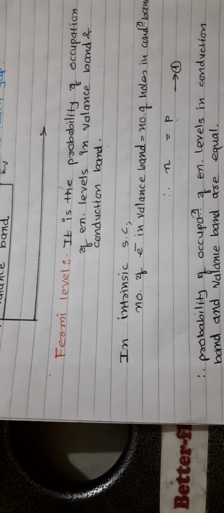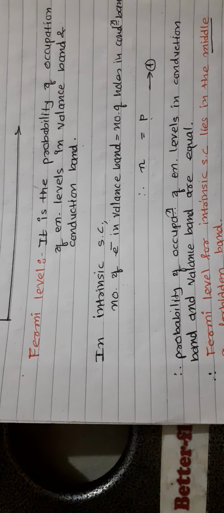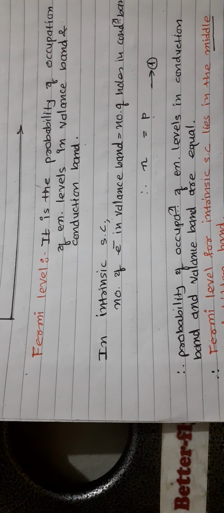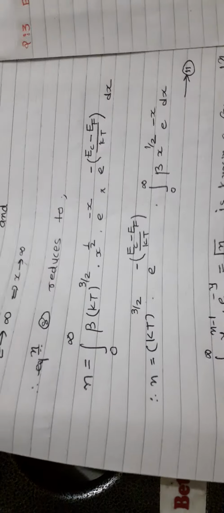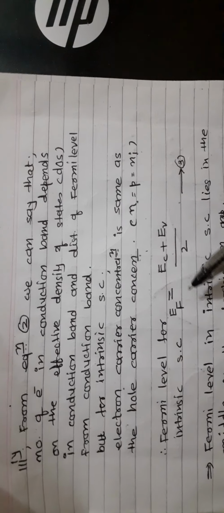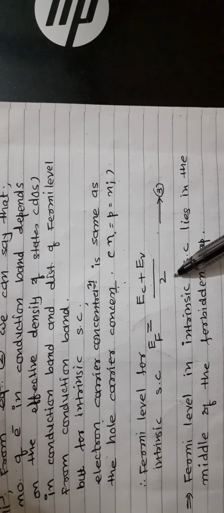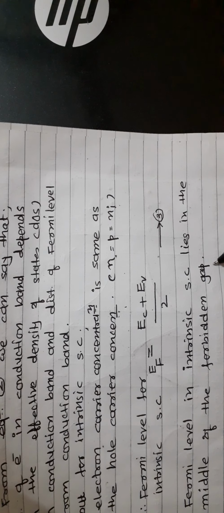So if we compare equation 1 and 2, EF becomes 2EF and this will be EC plus EV. So 2EF will be EC plus EV, so EF will be (EC plus EV) by 2. Let's see that as equation 3. From comparing equation 1 and 2, we get EF is equal to (EC plus EV) by 2. So the Fermi level in an intrinsic semiconductor lies in the middle of the forbidden gap. Thank you.